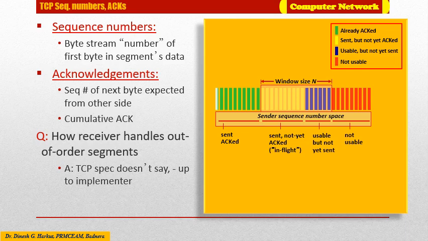As we know, TCP supports pipeline mode. That is, multiple packets can be in transit simultaneously, as in the case of the GBN and SR protocols, that is, Go-Back-N and Selective Repeat. Here also, the number of packets which can be in transit simultaneously is controlled by the window size. As shown, this window will decide how many packets can be in transit at any instance of time.